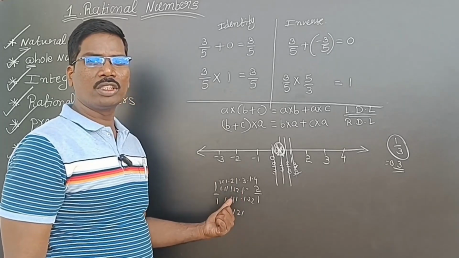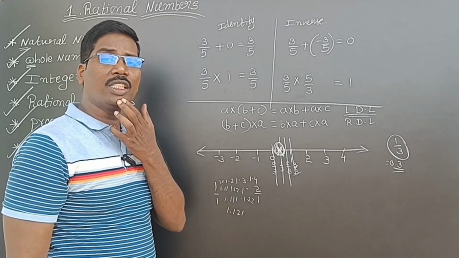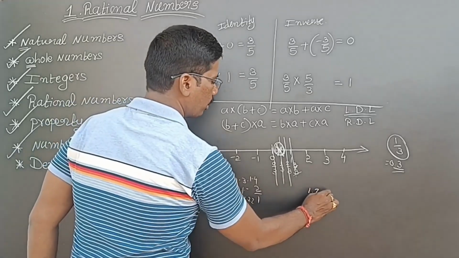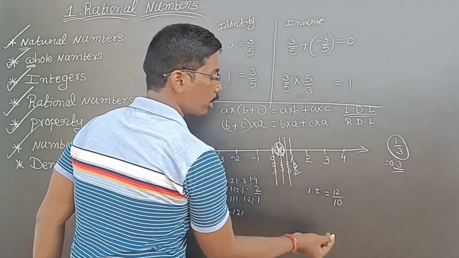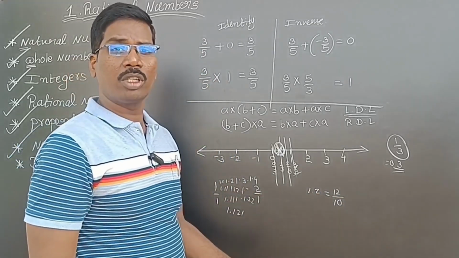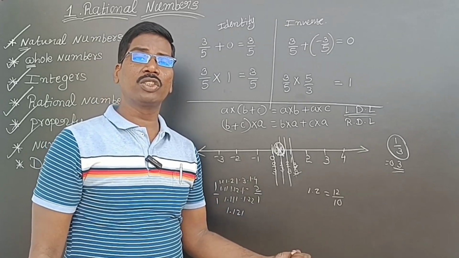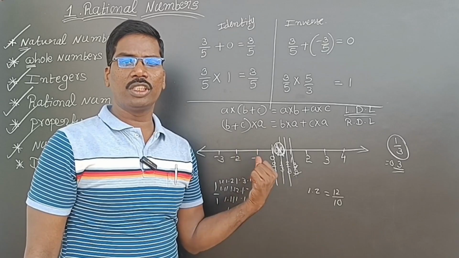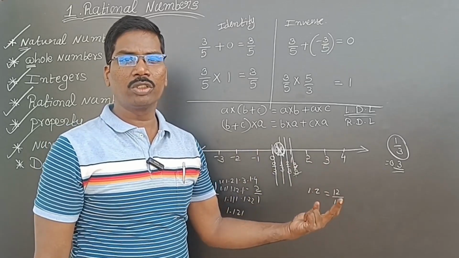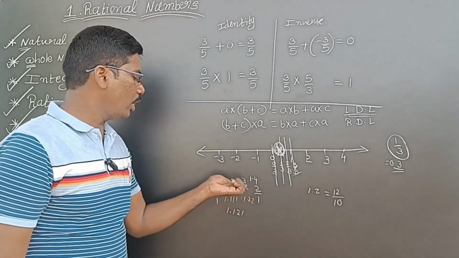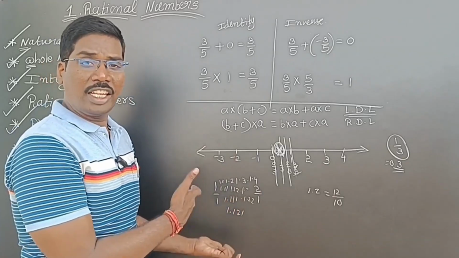So decimals are rational numbers, isn't it? Because every decimal can be written as P by Q. See here, 1.2 can be written as 12 by 10, a rational number. So every decimal is a rational number, and every rational number can be written as a decimal. In the starting itself I told you, isn't it? Terminating decimal, non-terminating decimal. So between 1 and 2 only, I'm writing like this.